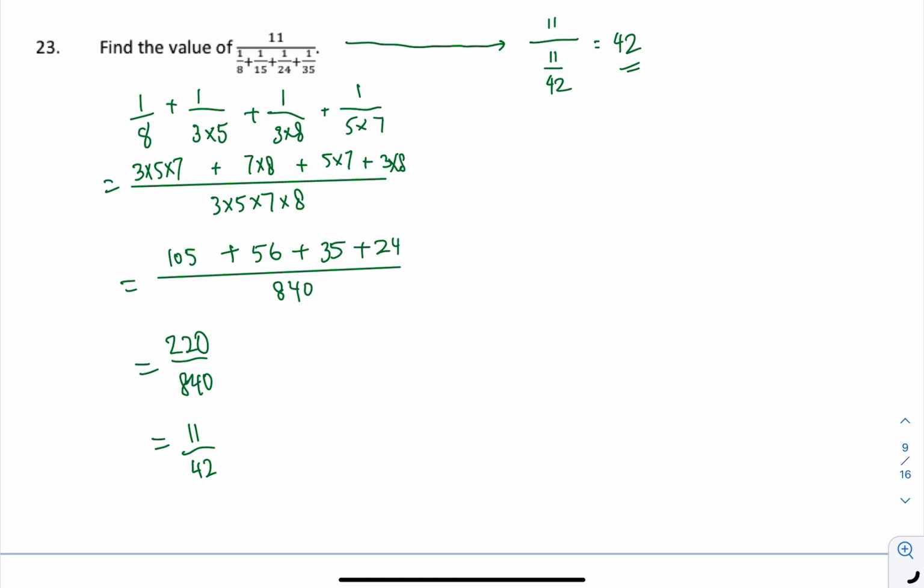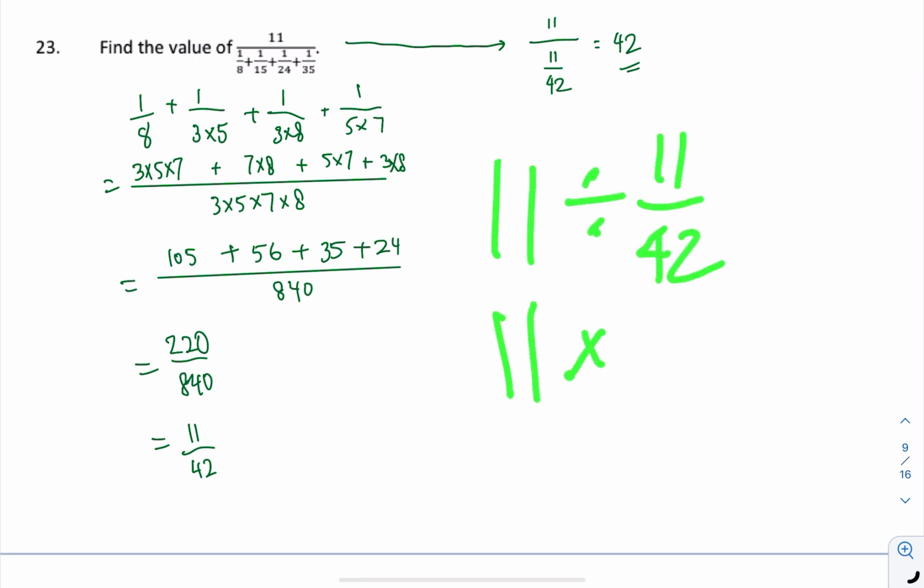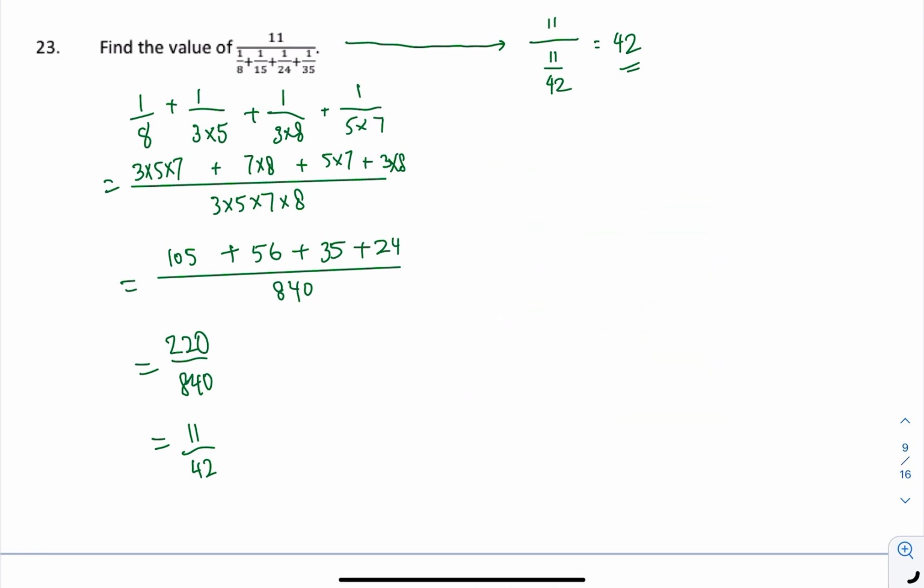If you're not sure how to do this, you can do it slowly. Change to this way, then change to times, then you cancel off each other, you get 42.